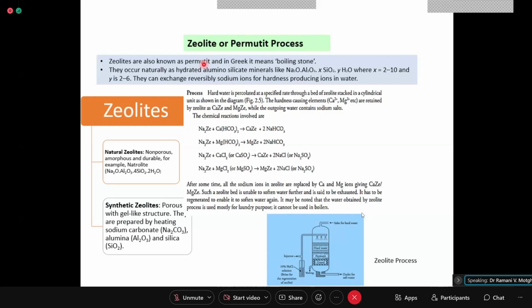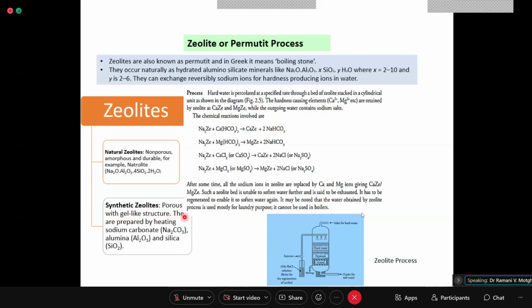Now, certain zeolites are natural zeolites, which are non-porous, amorphous, and durable. For example, natrolite, Na2O, Al2O3, 4SiO2, twice H2O. Now, these are like some green sand and all will be there. So that can be used. Then synthetically, you can prepare zeolite, a porous material with gel-like structure, which can be synthesized by using sodium carbonate, alumina, and silica.